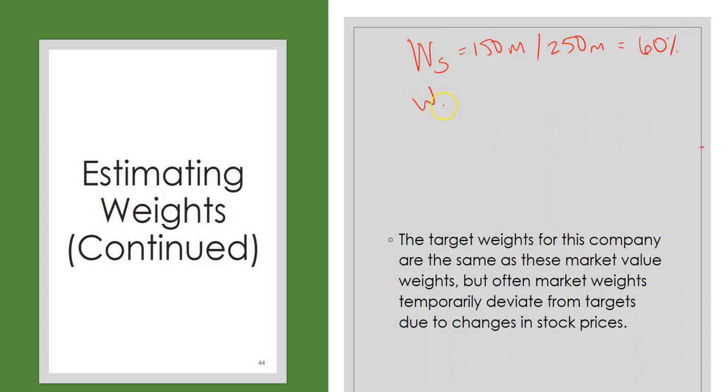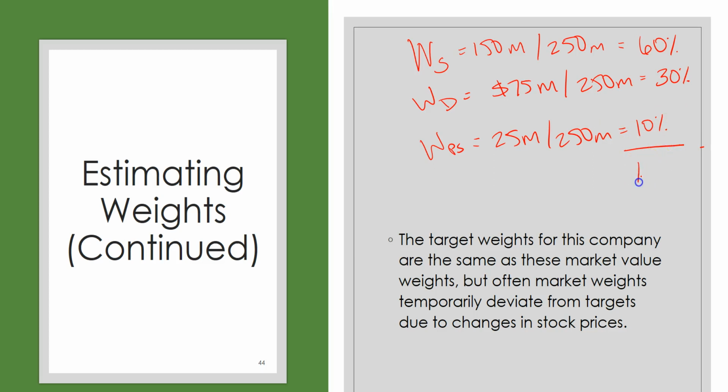The weight in the debt would be the 75 million divided by the 250 million dollar value of the company, and that gives us 30%. The weight in preferred stock is the 25 million divided by the 250 million cumulative value, and that gives us 10%. Now, one thing to note is that these do have to sum to 100. 60 plus 30 plus 10 is 100%.